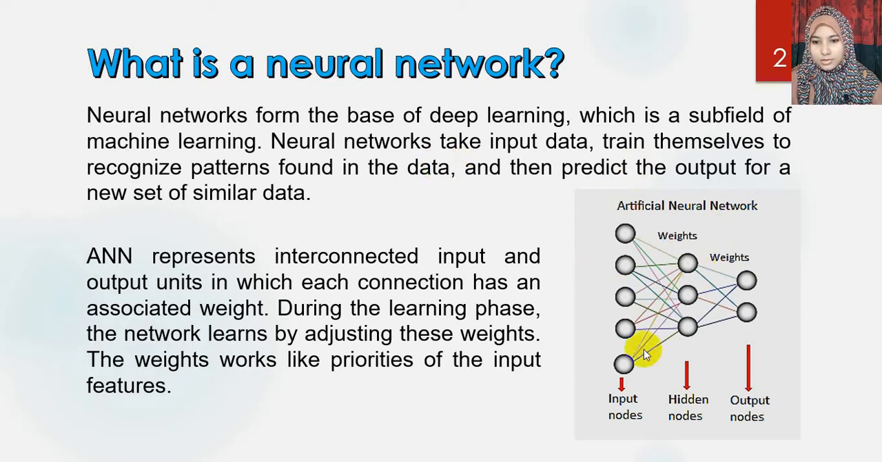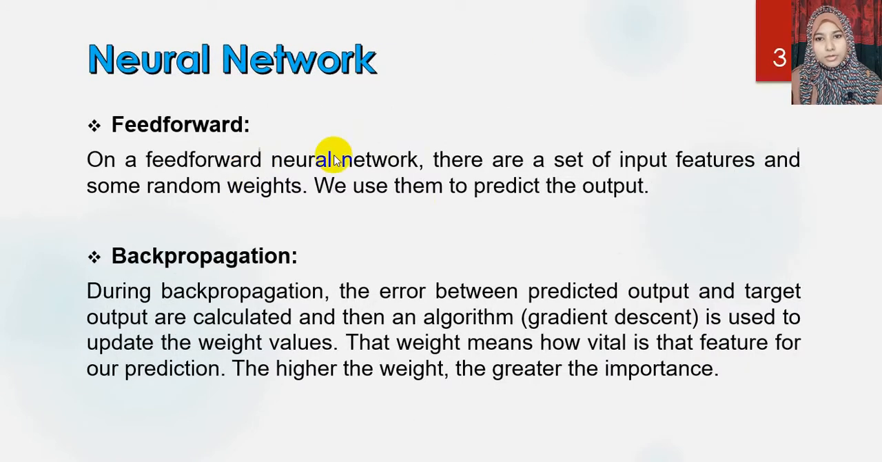And here you can see an image where there are input nodes, hidden nodes and output nodes, and all of these nodes are connected to each other, and all of these connections will have some weight that we will adjust during the training process. And these weights work like priorities of the input features, or which input feature will impact more on the output.